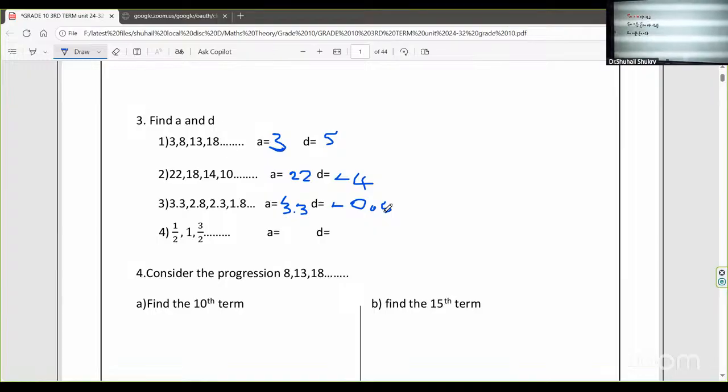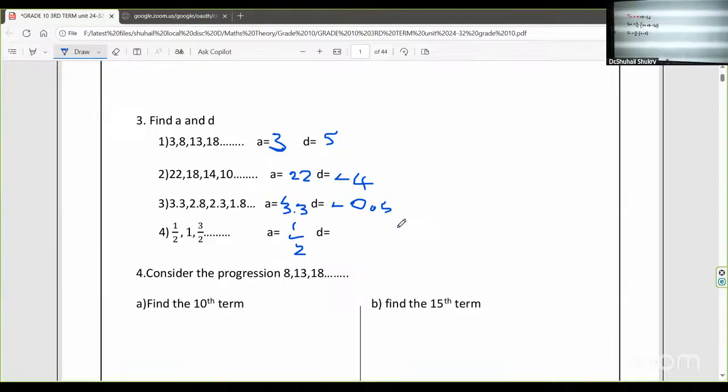Tell me the first term's value, guys. That is half, right? First term is half. What is the difference? The first one is half, then the second one is 1. How much should you add to half to make it 1? Half. Half plus half is 1. You have to add another half for that.